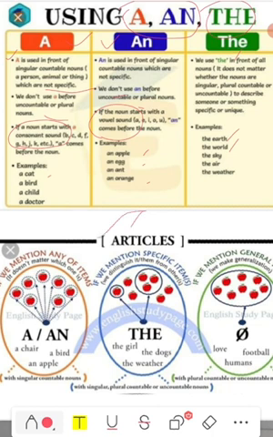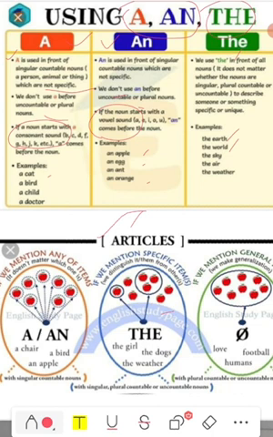Now you see a and an, which means any one thing. In the circle you can see there are many apples. So an apple, or any different thing you can imagine in place of an apple, means anything. It is not particular, it is not specific, and the is used for a specific thing, a specific item.